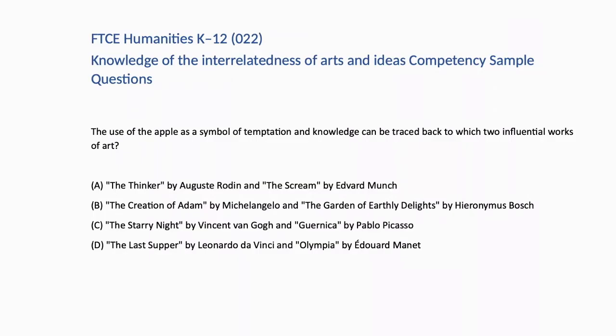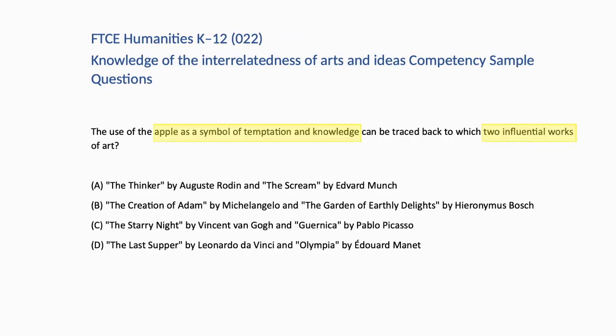The use of the apple as a symbol of temptation and knowledge can be traced back to which two influential works of art? A. The Thinker by Auguste Rodin and The Scream by Edvard Munch. B. The Creation of Adam by Michelangelo and The Garden of Earthly Delights by Hieronymus Bosch. C. The Starry Night by Vincent van Gogh and Guernica by Pablo Picasso. Or D. The Last Supper by Leonardo da Vinci and Olympia by Edouard Manet. Let's look at the first option.